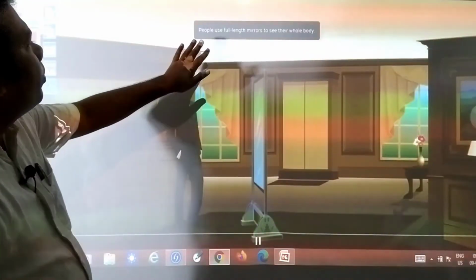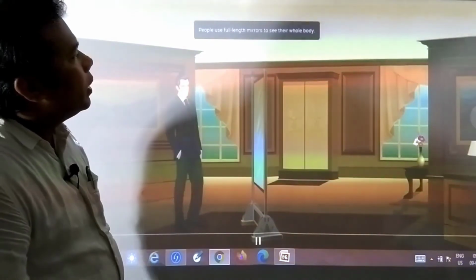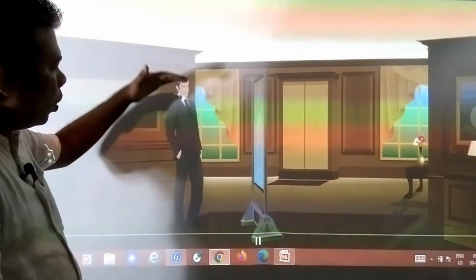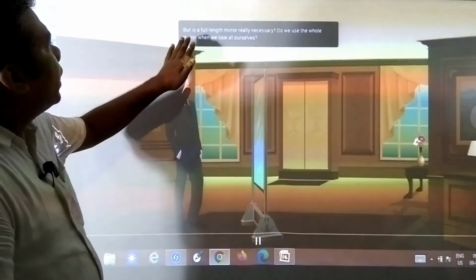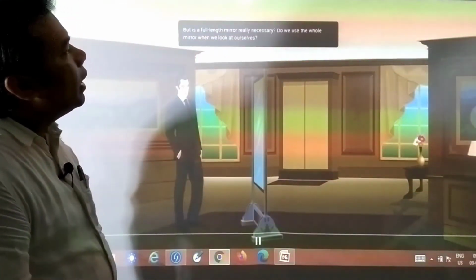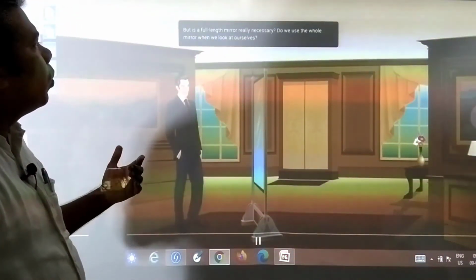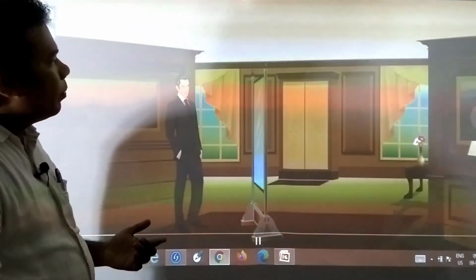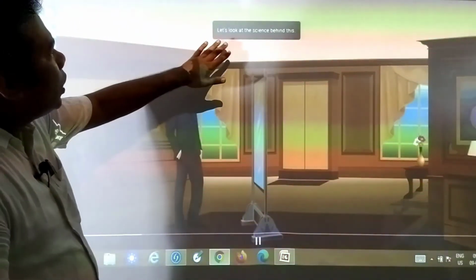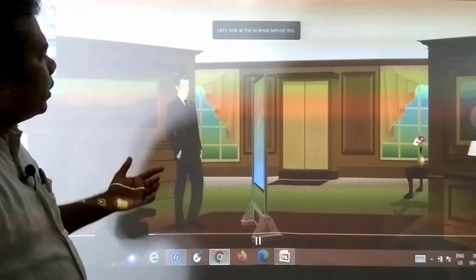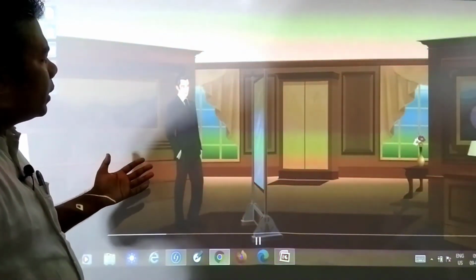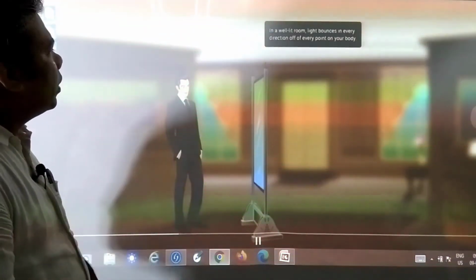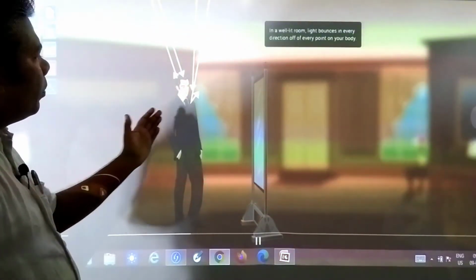People use full length mirrors to see their whole body. But is a full length mirror really necessary? Do we use the whole mirror when we look at ourselves? You need to think. Let's look at the science behind this: why, how big a mirror is required, and how the image is formed.